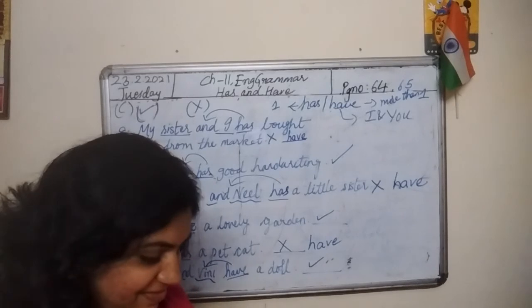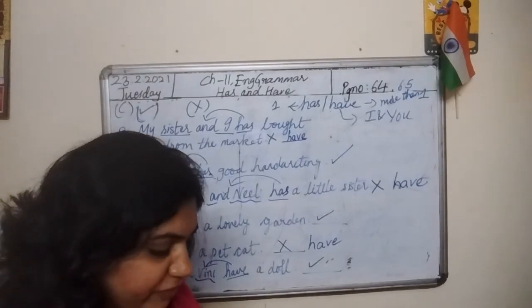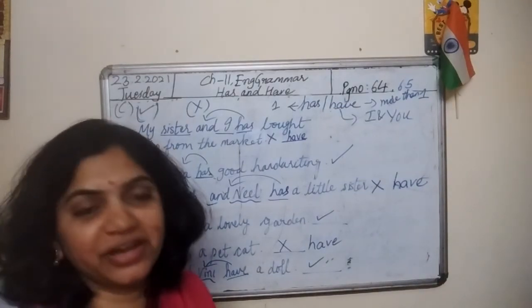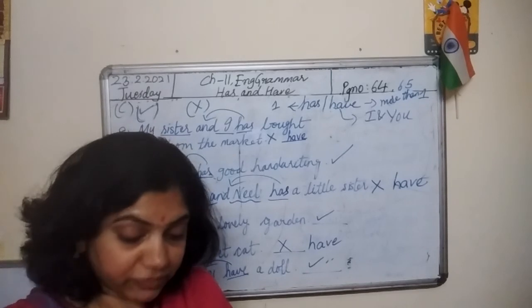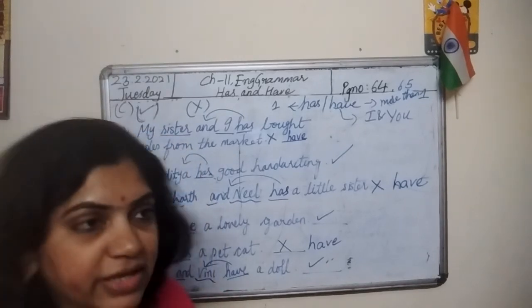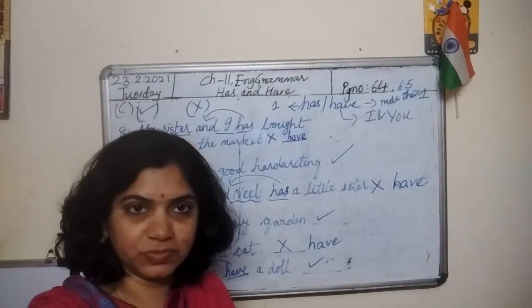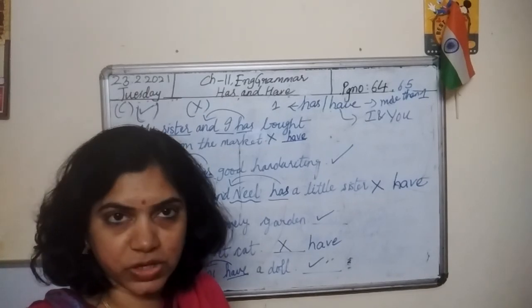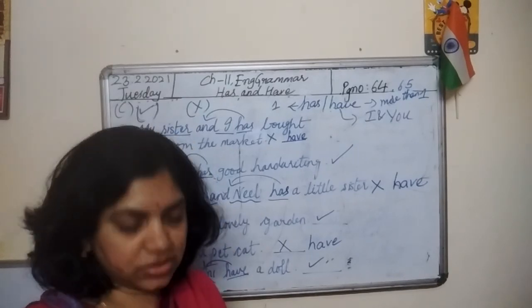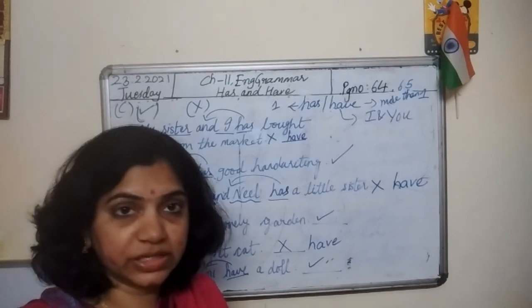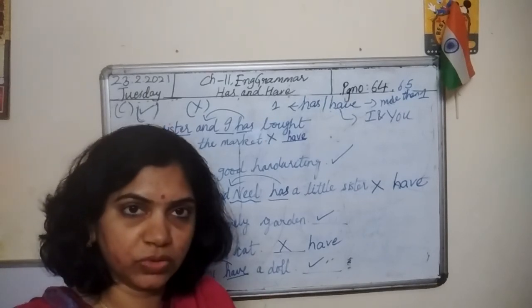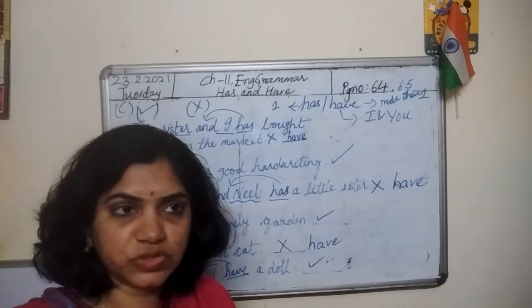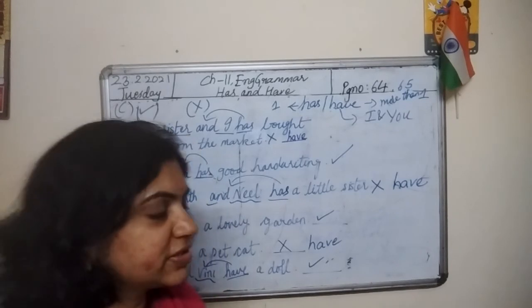Finished, children. So with this we have completed this exercise. We have completed the entire chapter and we even completed the final examination syllabus also. Today you have the test of chapter 6, Arun and Tara, right? I'm sending the PDF along with the video. Solve it as soon as possible and send me the answer sheet, children.